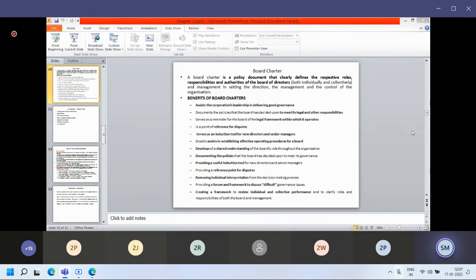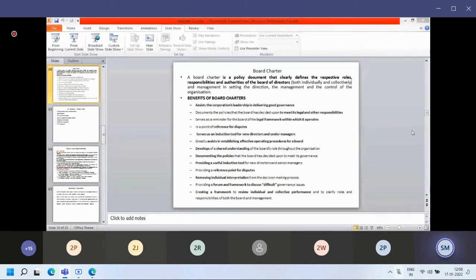The board charter is related only to board members. It can be obligatory only for the board of directors. Those directors are responsible for following the norms and regulations written in the board charter. First, organization vision, mission, and values are included. Second, the code of conduct: lots of rules, norms, regulations, procedures, policies, and rewards and punishments should be written into the board charter. Third, the structure of the board.